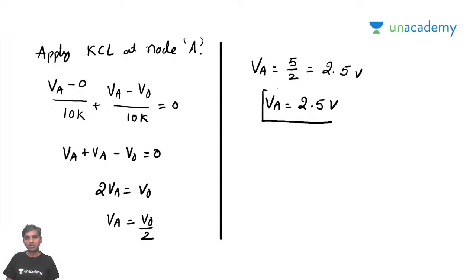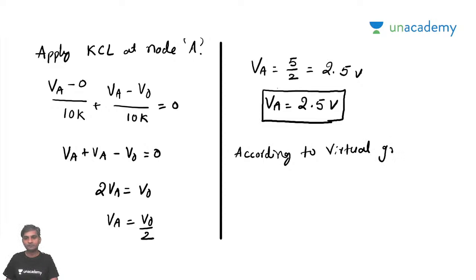So now, according to the previous discussion, according to the concept of virtual ground, VB is also equal to VA.